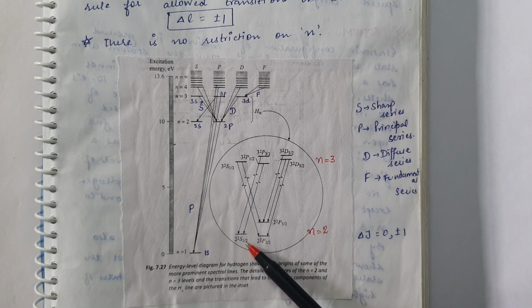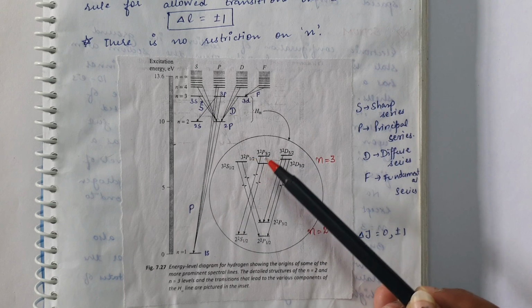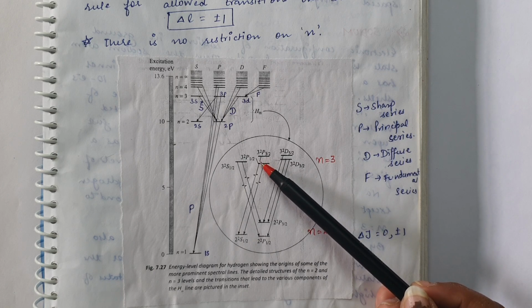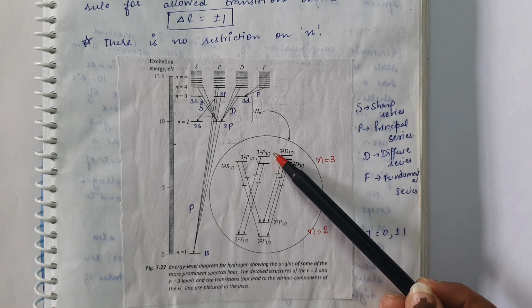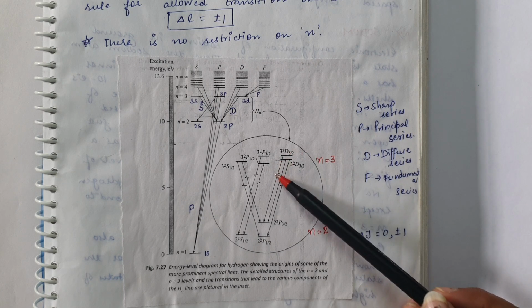So there is no splitting of S state, but for P state, this is 3P half, this is 3P 3 by 2. We know that for P state, L is equal to 1 and S is equal to half. So for P state, the values of J will be L minus S to L plus S, meaning 1 minus half to 1 plus half. 1 minus half will be half and 1 plus half will be 3 by 2. So this P state will be split into two energy levels after LS coupling or spin orbit interaction. Same is the case of D state.